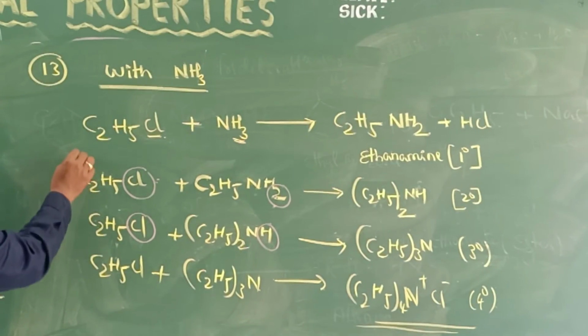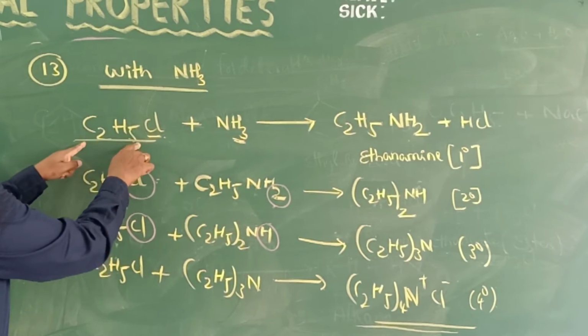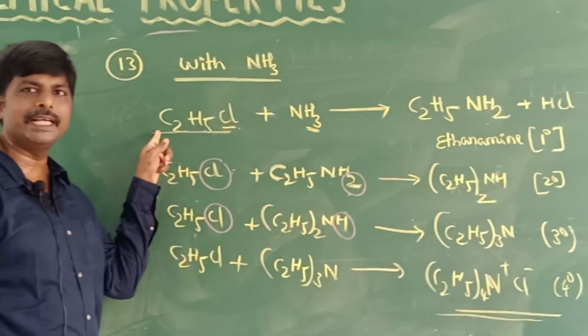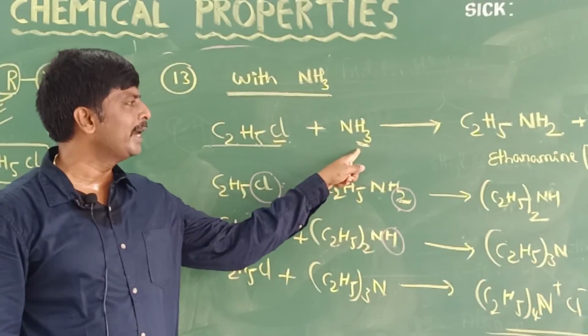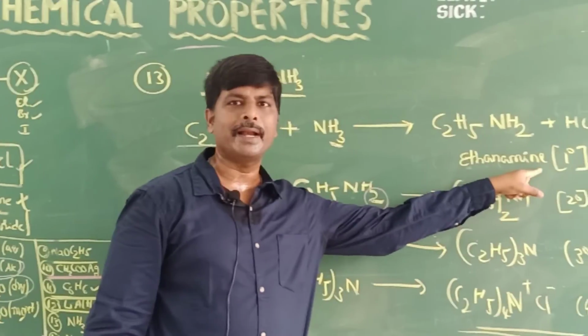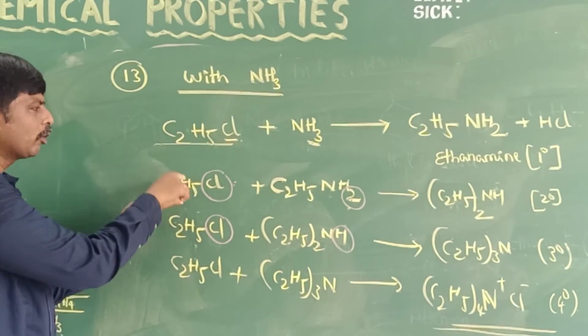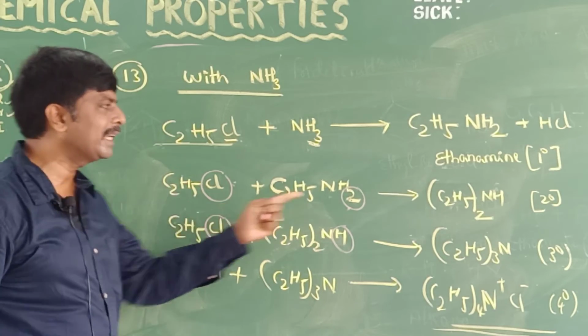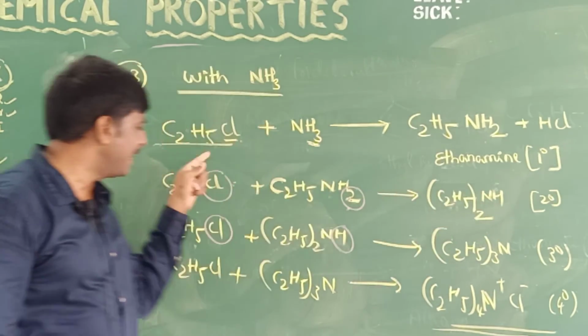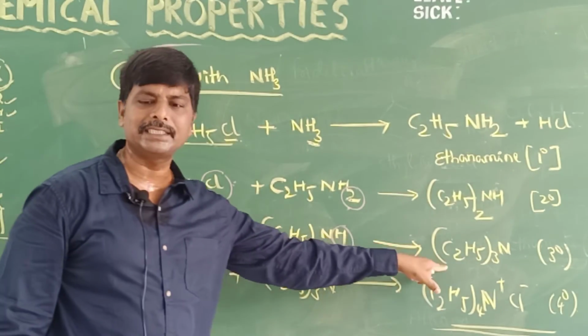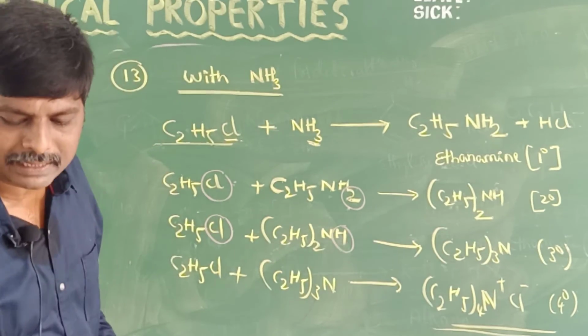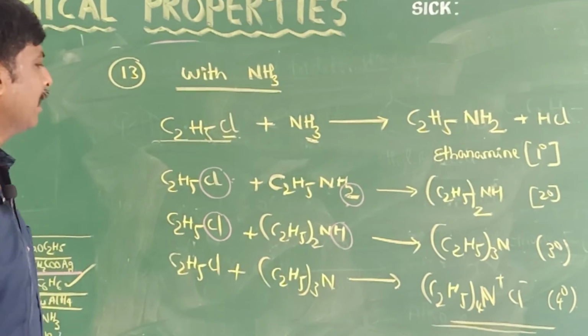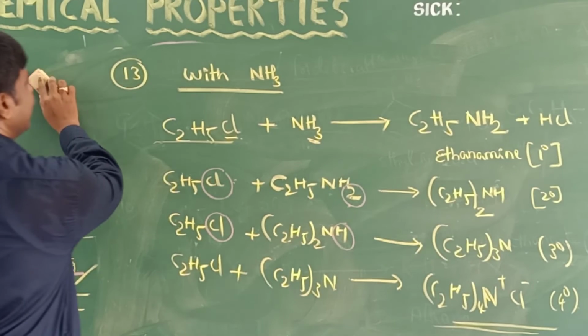Here you have to remember: 1 mole of chloroethane reacting with ammonia will give a primary amine. 2 moles of chloroethane give a secondary amine, 3 moles of chloroethane give a tertiary amine, and 4 moles of chloroethane will give a quaternary ammonium salt. Okay, that is about this reaction.